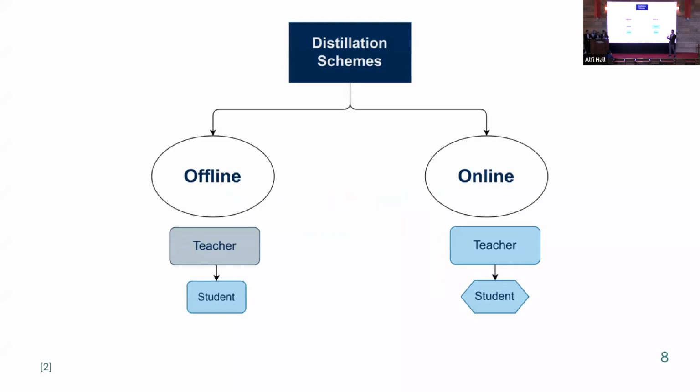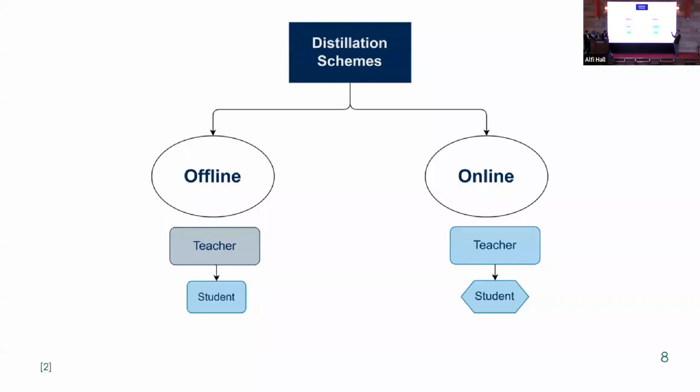And knowledge distillation, if I may give an analogy, is similar to an educational system in which we have an expert teacher that we assume has most of the knowledge, and this expert teacher is trying all the time to pass this knowledge to a student model or a student. So we have two main schemes here for this. The first scheme is an offline scheme, and this is very similar to a teacher-student analogy. We assume that the teacher has all the knowledge, and we are trying to extract as much of it as possible and pass it to the student.